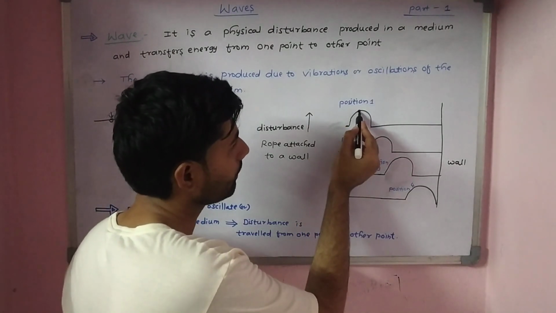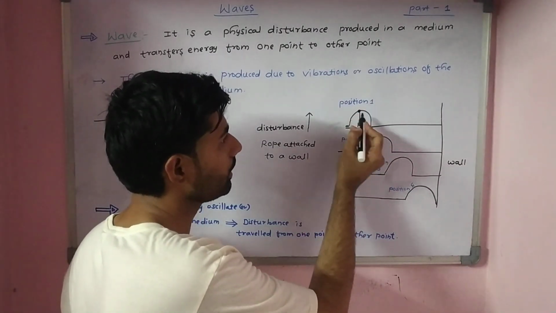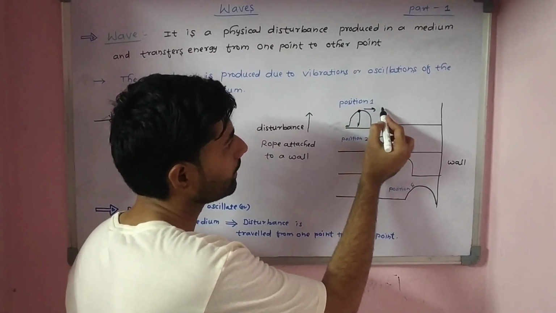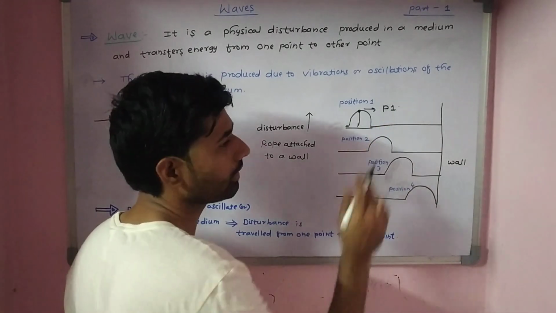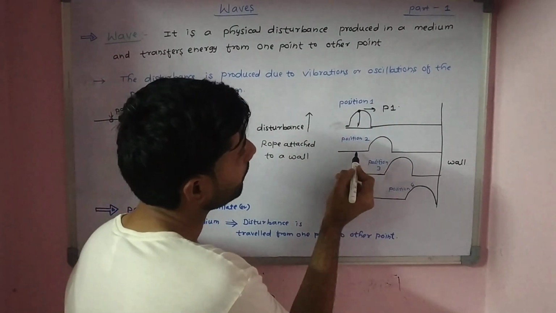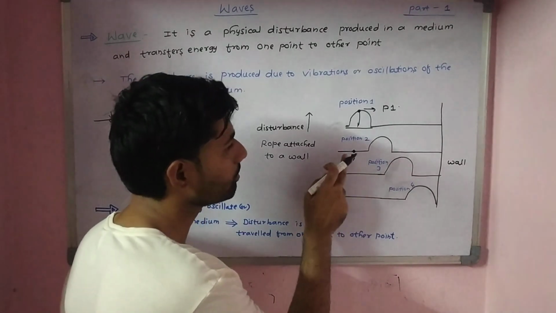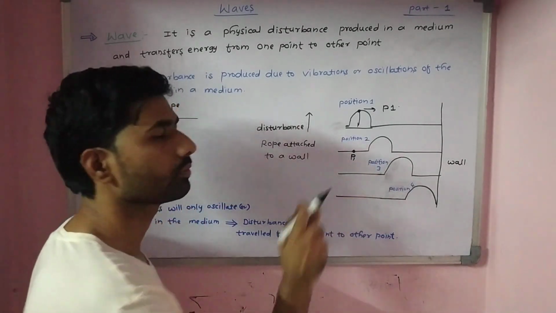So initially when we are producing some disturbance, let's suppose this is particle 1, so that is P1 I am going to write. After a certain time the position of P1 is going to come to the equilibrium position, that is now the position of the particle is over here.